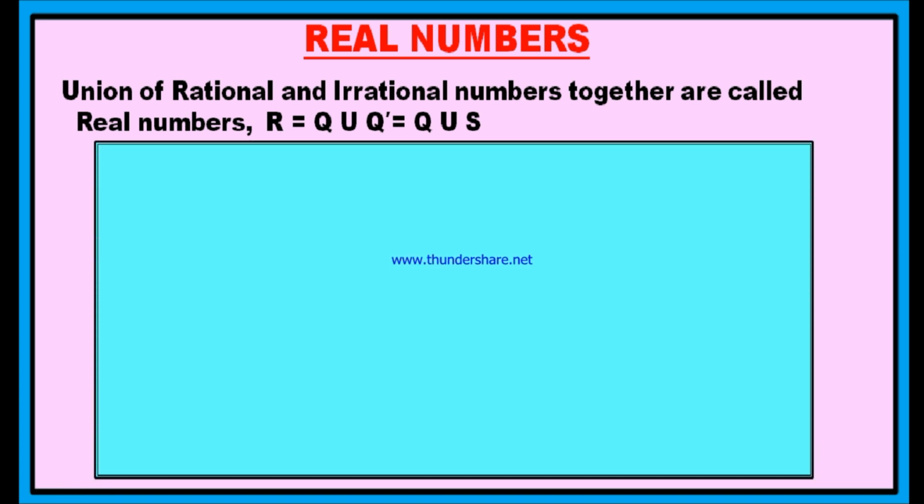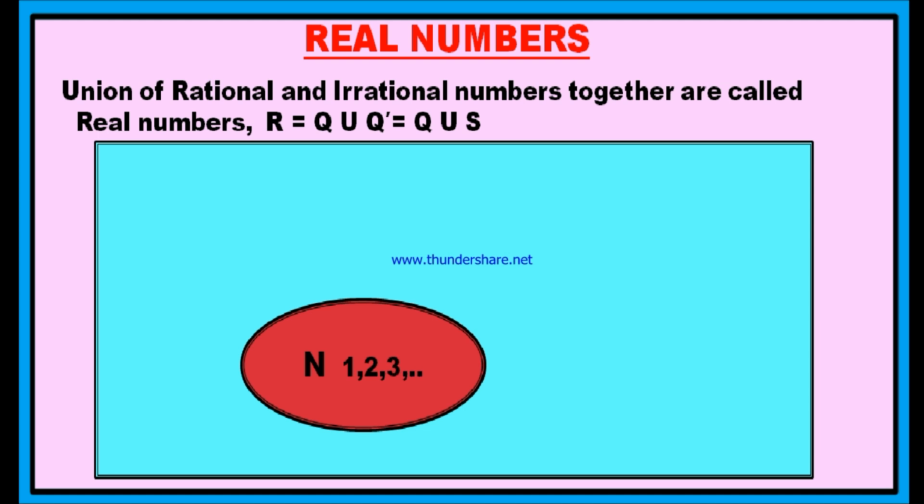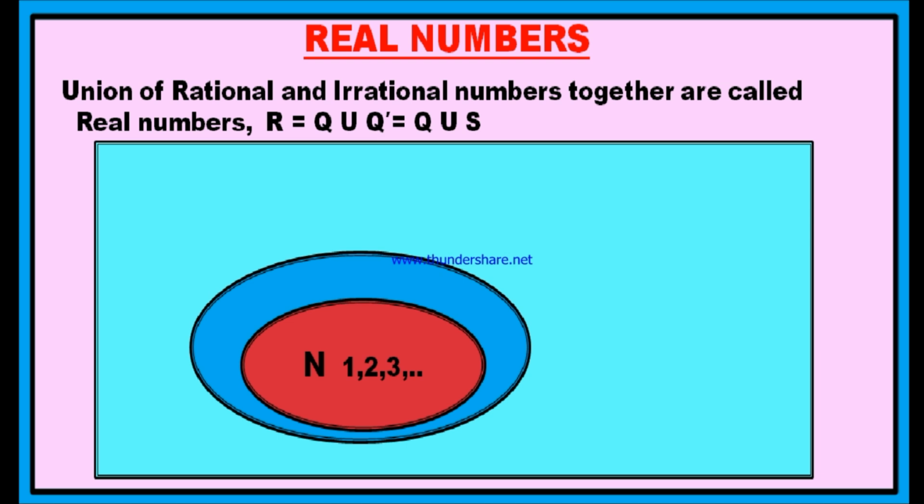If you observe this diagram, you can find here the first circle. This is the set of natural numbers. Natural numbers start from 1, 2, 3 and so on. And this is the set of whole numbers. The set of whole numbers starts from 0, 1, 2, 3 and so on. Therefore, every natural number is a whole number. The circle N is inside the circle W.